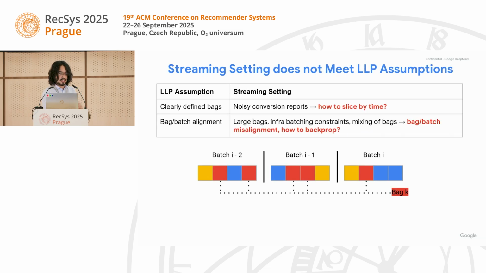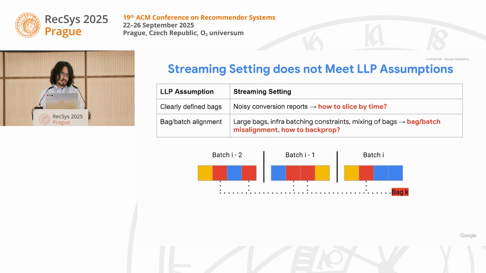Unfortunately, in the streaming setting we were talking about, these assumptions are not really met. In terms of having clearly defined bags, we receive noisy conversion reports for the user feedback, so it is non-trivial to slice by time in the presence of this noise. We can form our bags by looking at items, but we don't know when to slice by time.